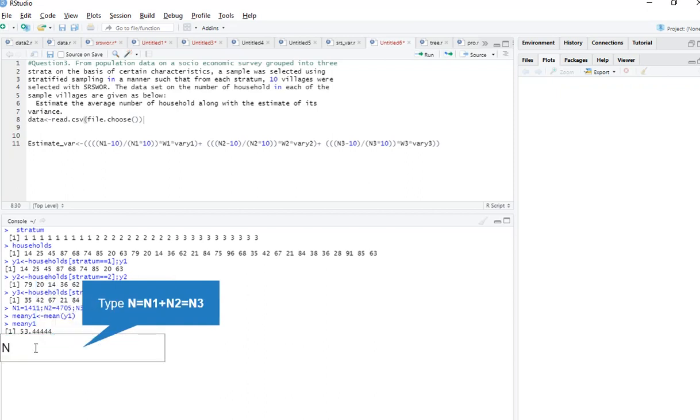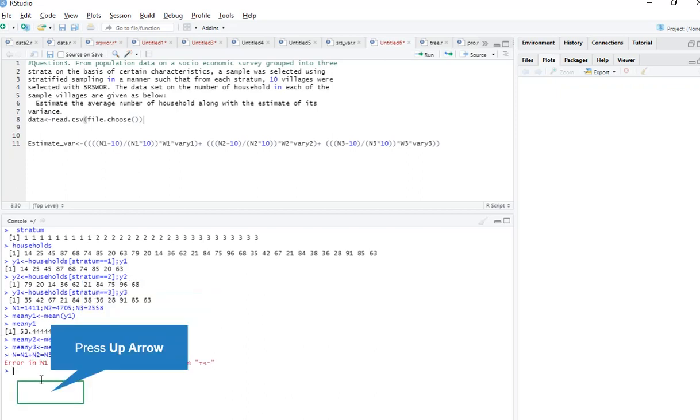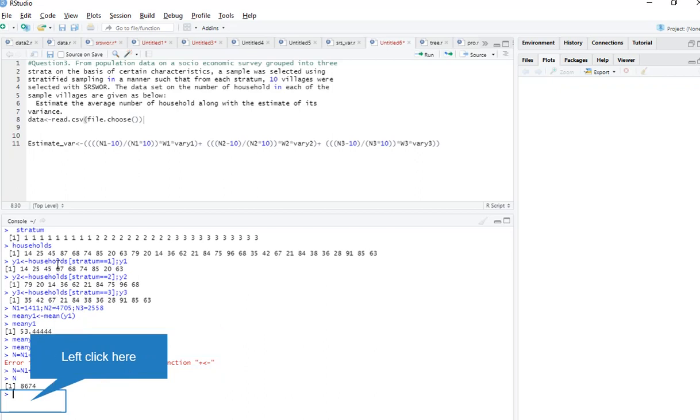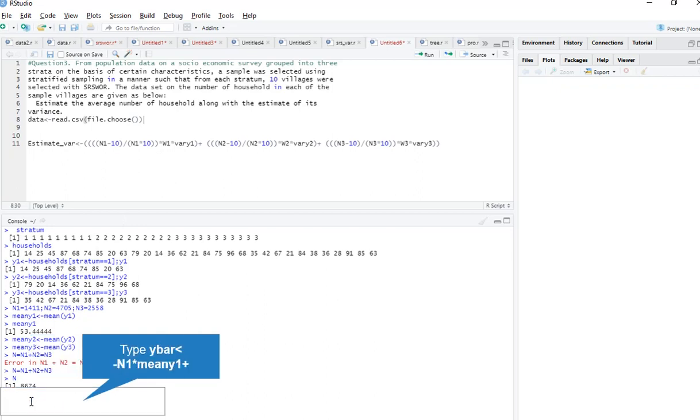Okay. Now I need capital N, the total population, equal to capital N1 plus N2 plus N3. Some error is there here, the plus symbol. I got capital N as 8674. See the question: estimate the average number of households. Now I need the average number of households. I am denoting it y bar.